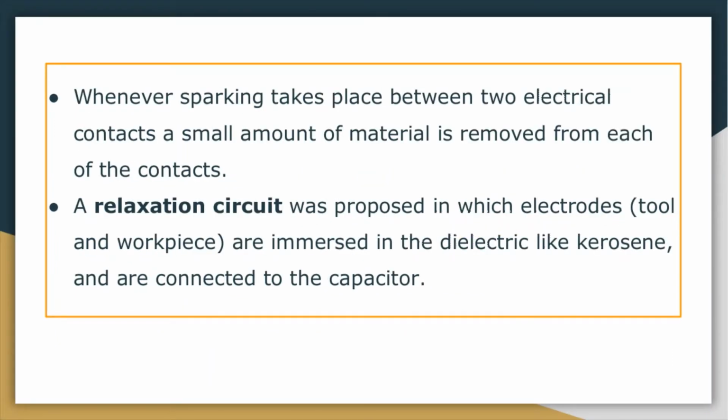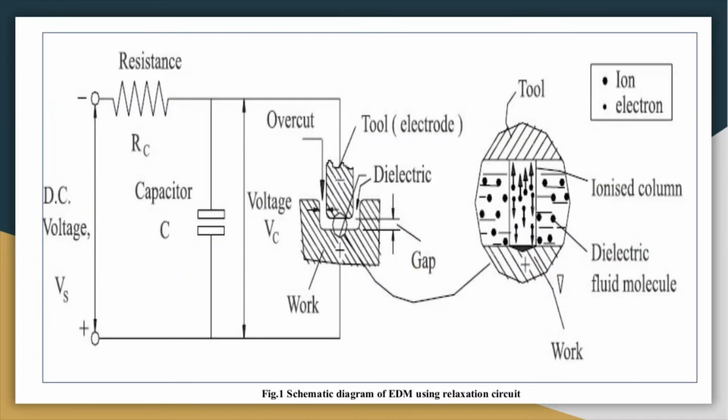Here the electrodes are the tool and the workpiece. The tool is the cathode and the workpiece acts as the anode, and both the electrodes, cathode and anode, are immersed into a dielectric fluid. Here I have shown in the figure our EDM process using a relaxation circuit.